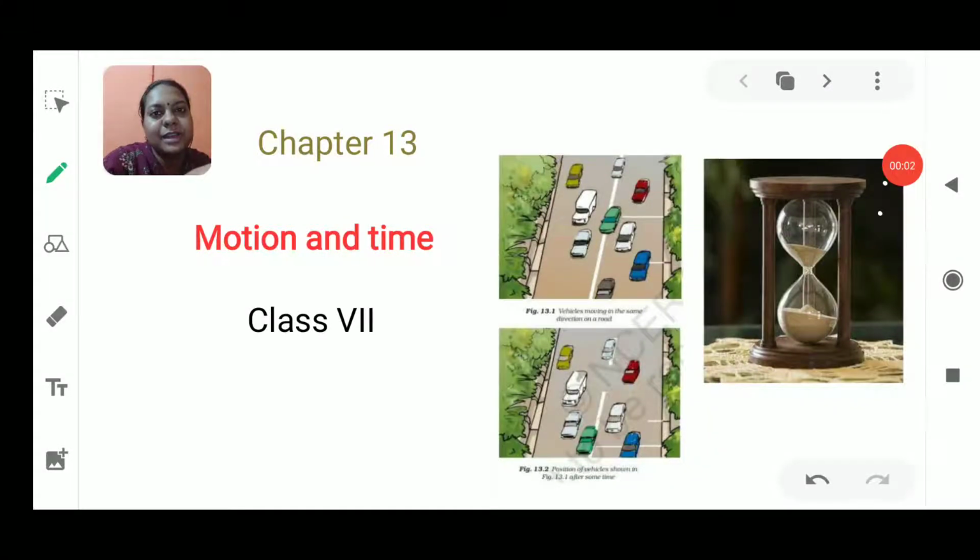Hello students, I am here with another video from a new chapter of class 7th from your NCERT book, that is Motion and Time. Now before starting today's video, I would like to tell you all which topics are to be covered in this chapter.